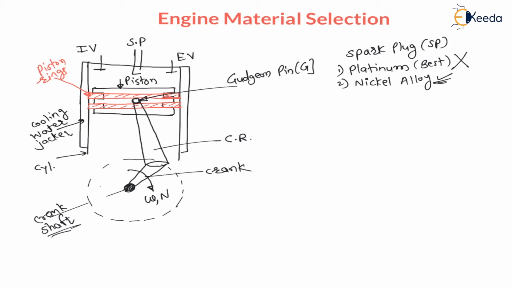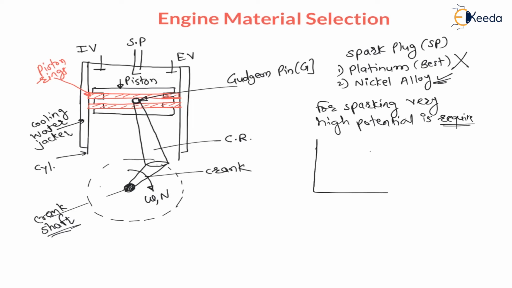Let us say for sparking, very high potential is required. Very important point, remember: for sparking very high potential is required, because to overcome air resistance we need very high potential. Here I will provide high potential. Let us say negative terminal, positive terminal, and let us say this is a spark gap, where spark will be generated.